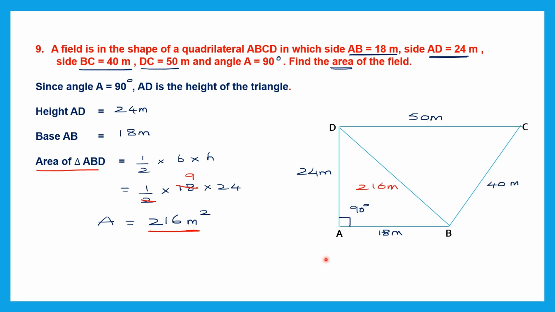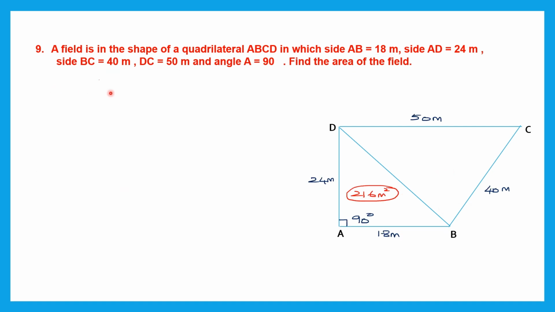Now we have to find the area of this triangle. So let's begin that. Now we have to find the area of this triangle, that is DBC. To find the area, let's see what we've been given. We have the side CD, we have the side CB, but we don't have this side. We don't have this side and we don't know the measures of the angles.